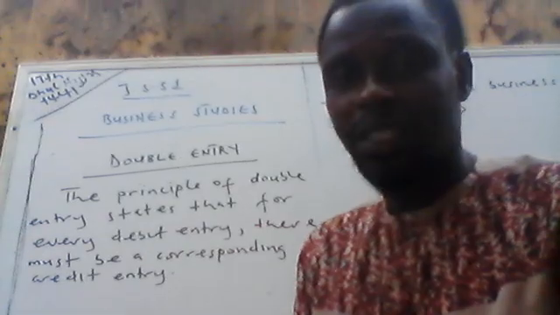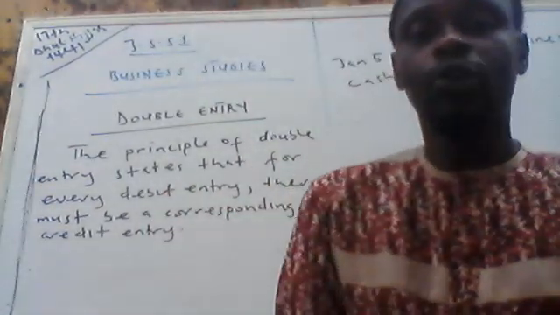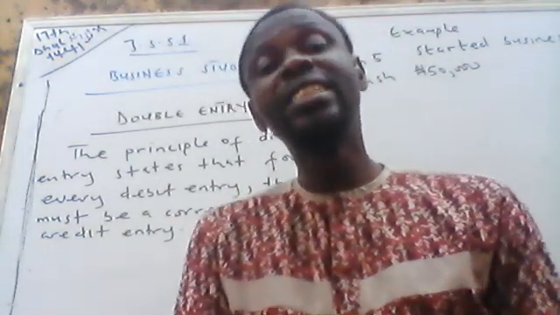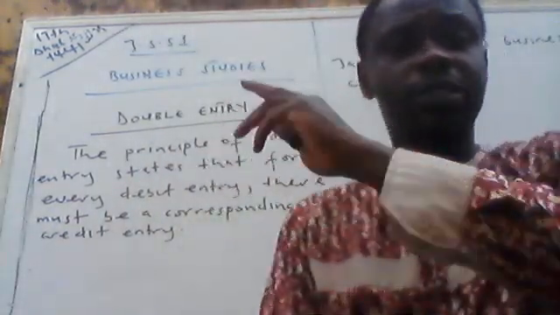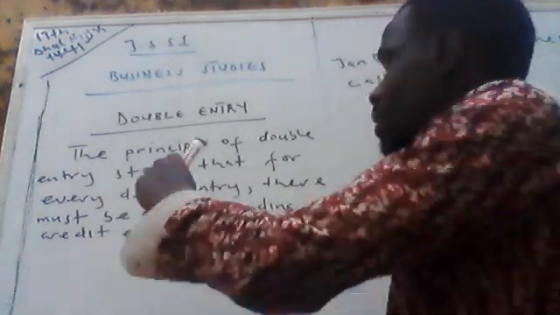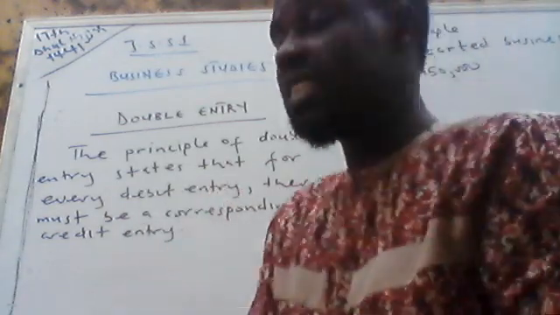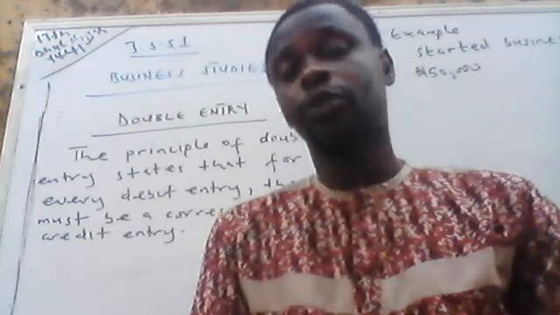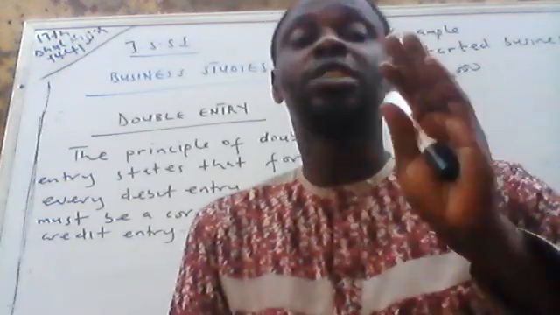Now the topic today is double entry. Very, very important. It's not hard. Double entry is a principle in account. The principle of double entry says that for every debit entry, there must be a corresponding credit entry. I want you to know this principle by heart. Go and learn it, it's very easy to memorize. Don't worry, I want you to understand it. If you can understand it, you'll be able to state it by yourself. It's not hard. I will explain everything to you.